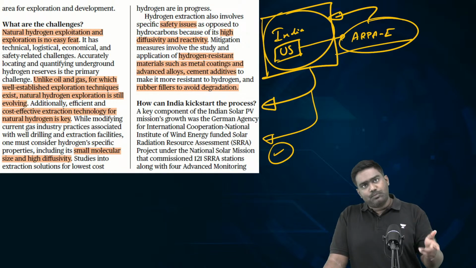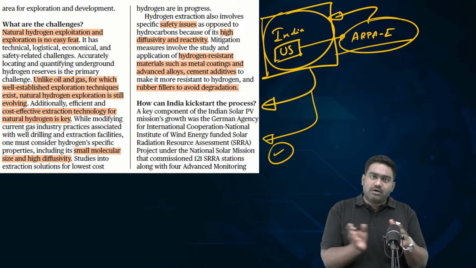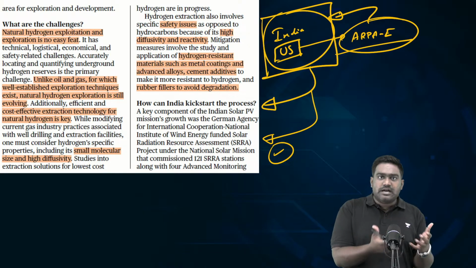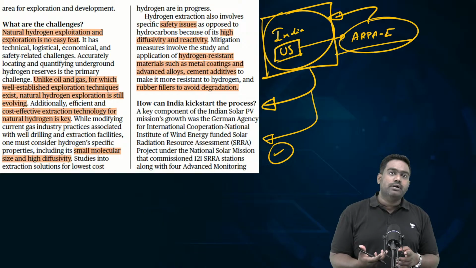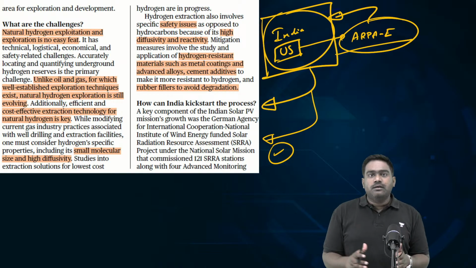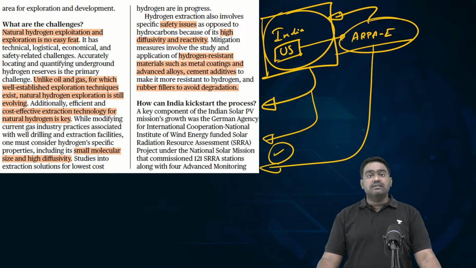And this process will produce hydrogen in return. So you not only sequester carbon and lock away CO2 for a long time in these iron rich rocks, but you can extract hydrogen, which is a clean alternate fuel. So many such exciting investments are being made in new technologies, new processes, and India and the US can be great partners in this regard. So that is why natural hydrogen and its extraction is a very exciting area, and that's something you need to pay attention to, both for prelims and mains.